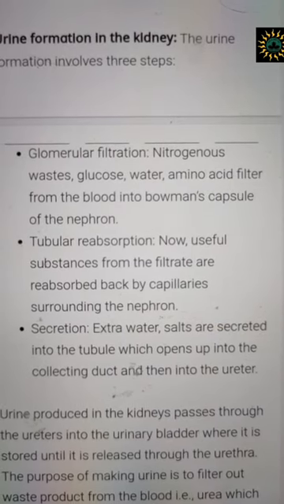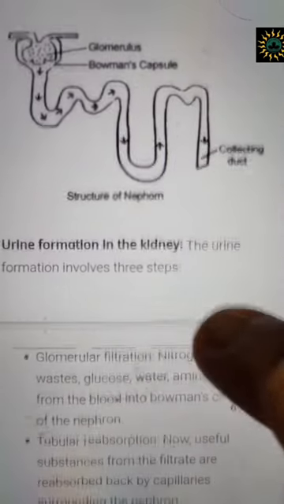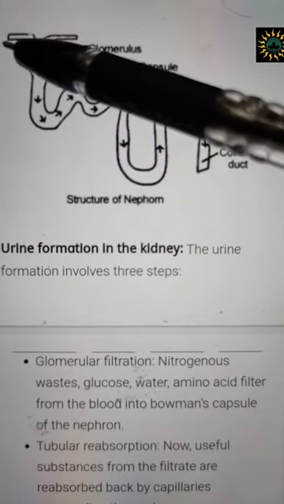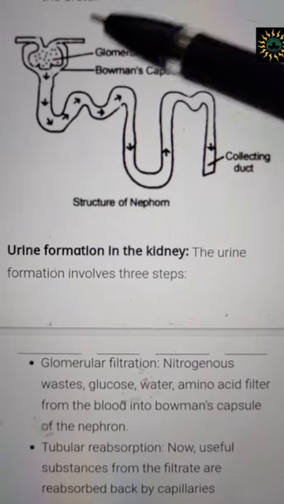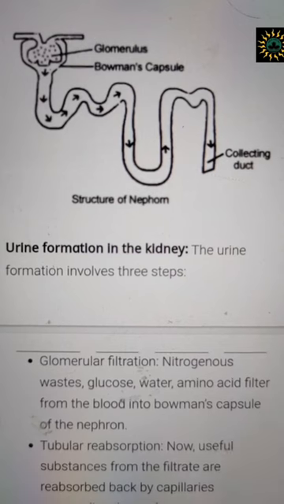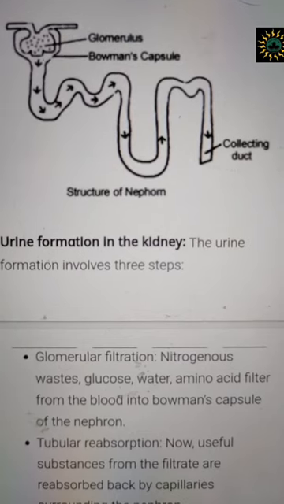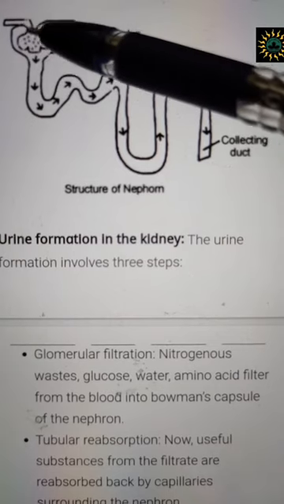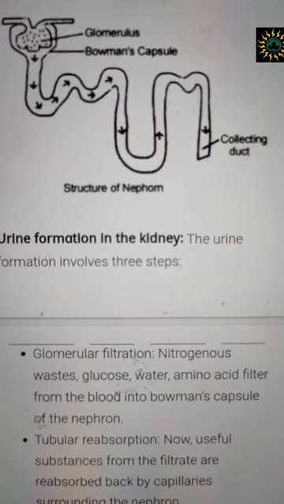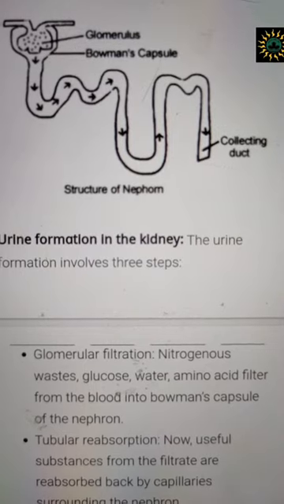Now in this, the first step is ultrafiltration. What happens? The blood comes over here, and what happens is it is poured over here, and as I told you, there is high pressure over here. So what happens due to this high pressure? All the nitrogenous waste, glucose, water, amino acid from the blood, it is filtered in this Bowman's capsule of the nephron, and the rest of the materials of the blood starts flowing down from here to here to the proximal convoluted tubule.